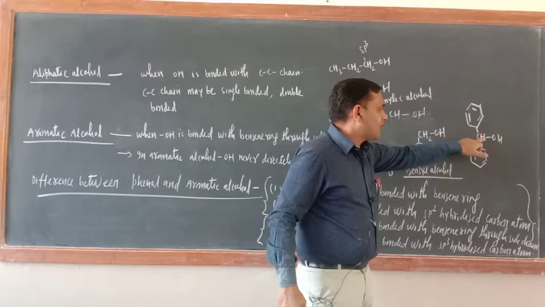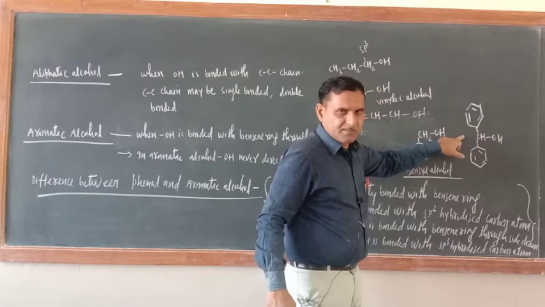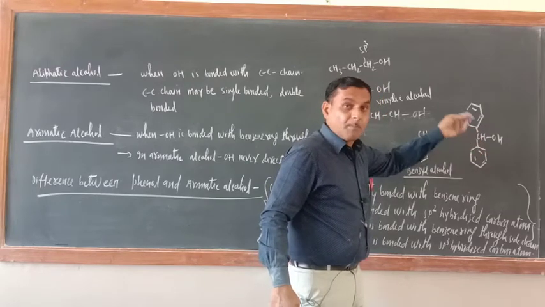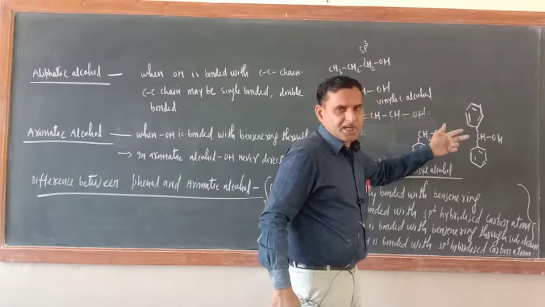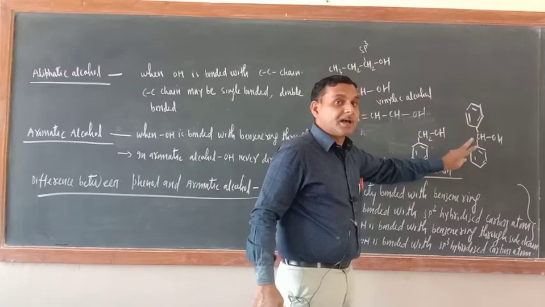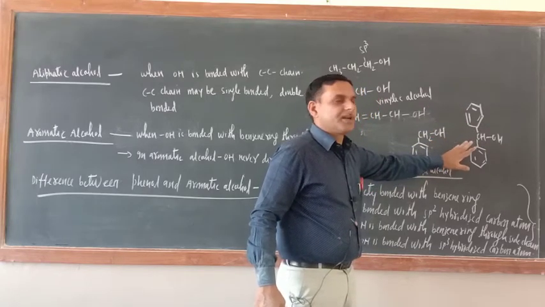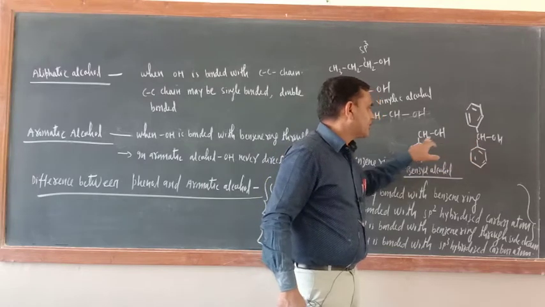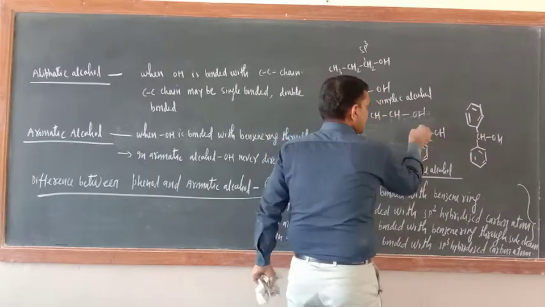Now replace one more H and put here another benzene ring. So this is 3 degree. But just see, in all the 3 cases, OH is never directly bonded with the benzene ring. It is bonded with benzene ring through side chain. What is this one? This is side chain.